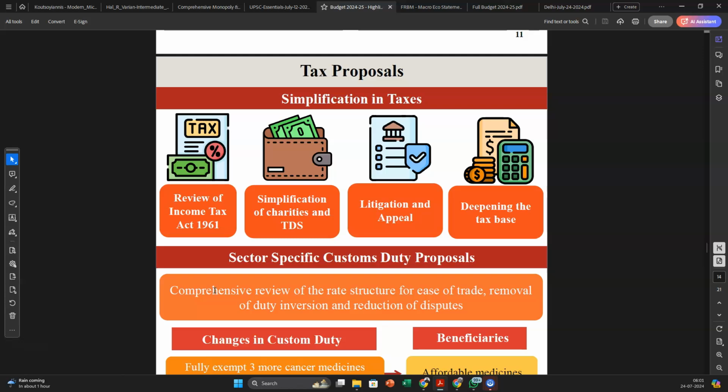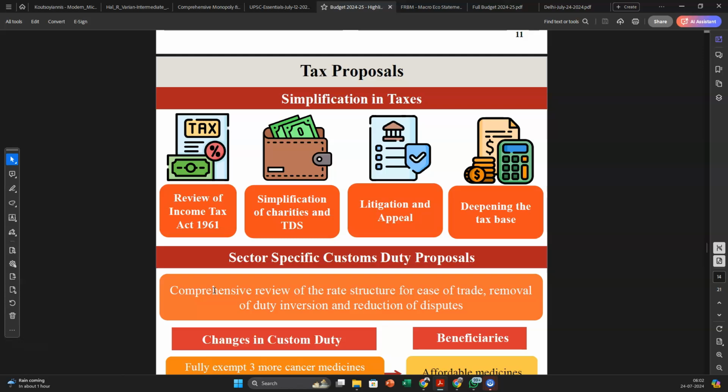The CRPC has also been replaced, and the Evidence Act has also been replaced. So similarly, the government is saying that maybe it's time to review the Income Tax Act 1961 and replace it with direct tax code. Now read about what this direct tax code is, how is it going to be different from the Income Tax Act.